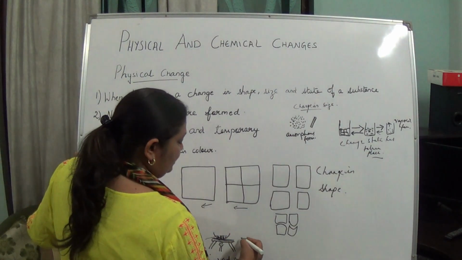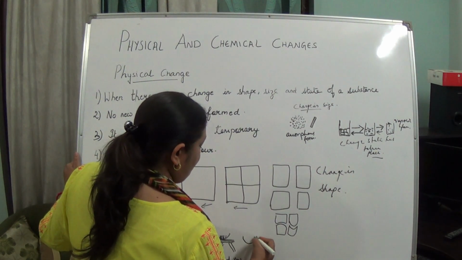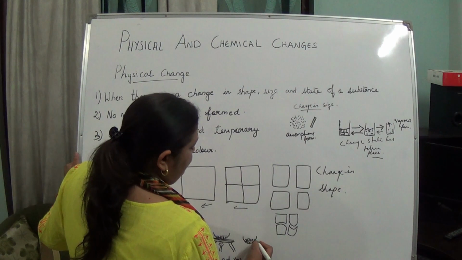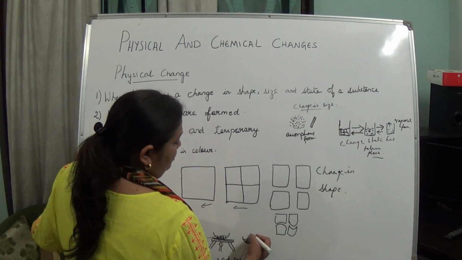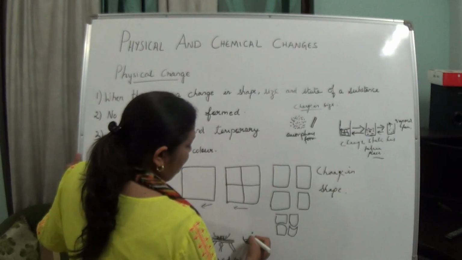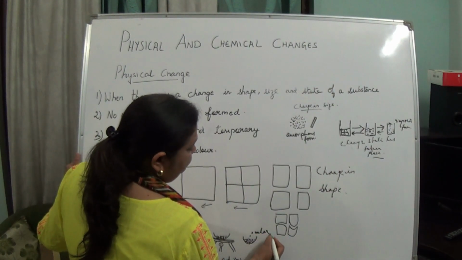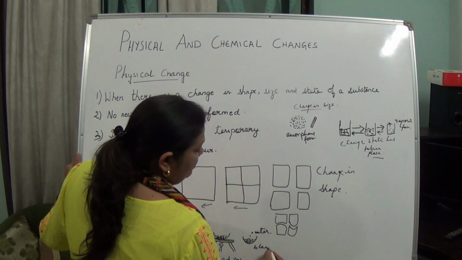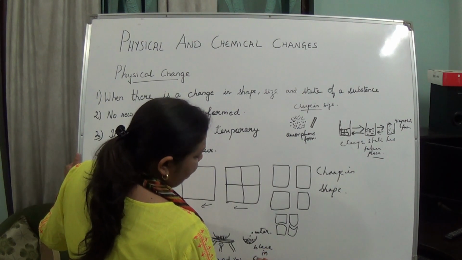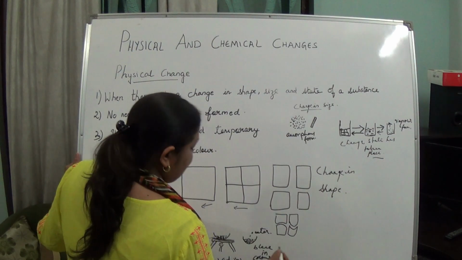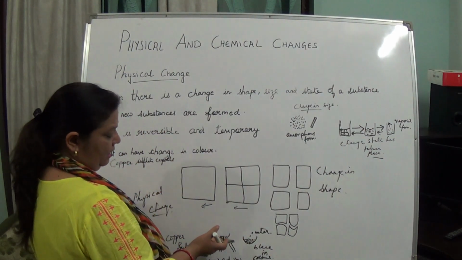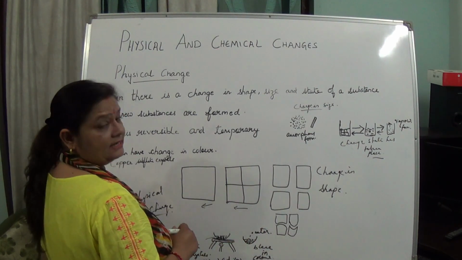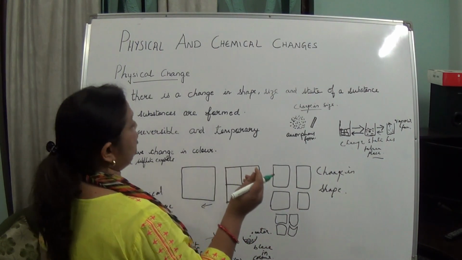Now take the copper sulfate from the heat and add a few drops of water. In this you will see it has again become blue in color. So now you can see we have got back our copper sulfate crystals, and so we are saying that this is a physical change.